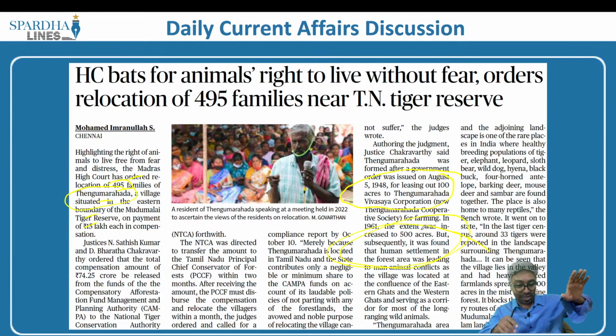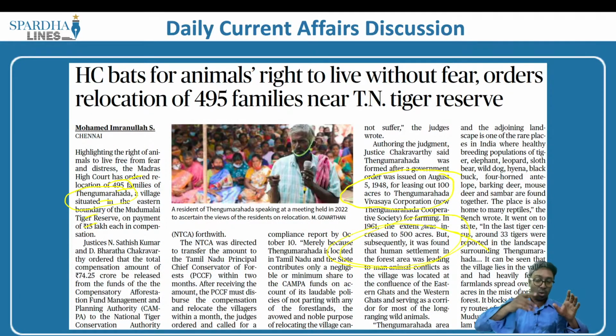So the Madras High Court has looked into this particular issue and has said that there are more people in this particular area. Animals also have their rights as well. Their rights are getting subjugated because of the human-animal conflict. There are animals which are coming in conflict with the humans. Humans are killing these animals, and ultimately animals have lost their rights.